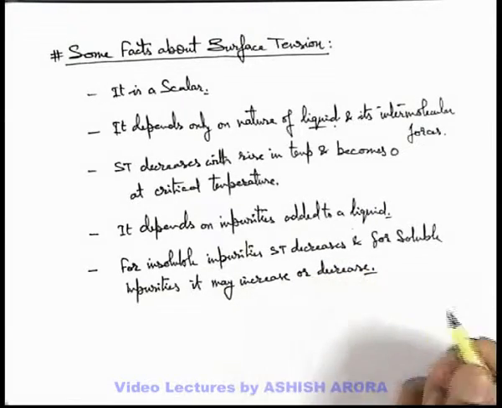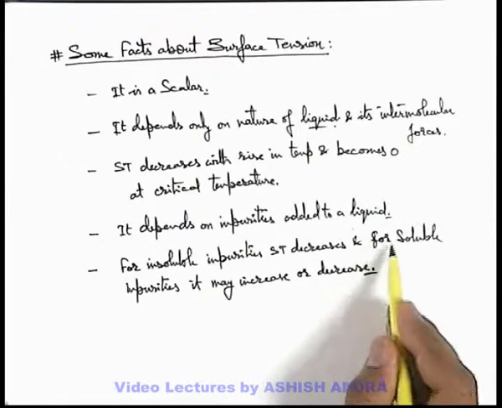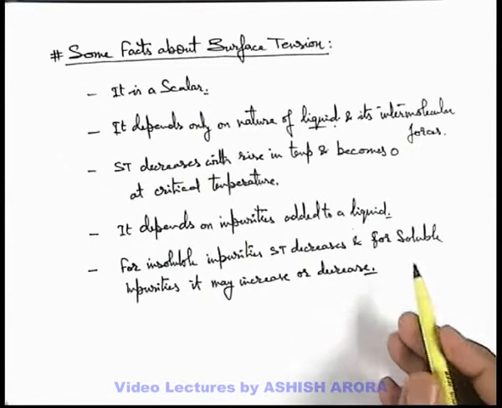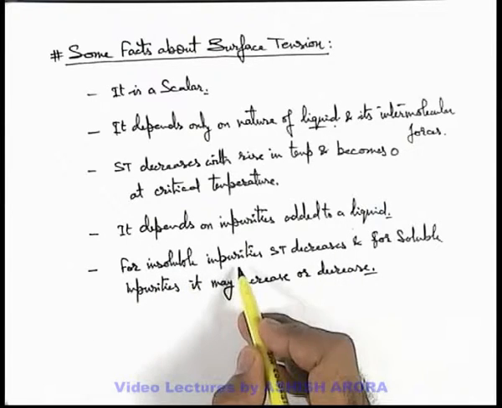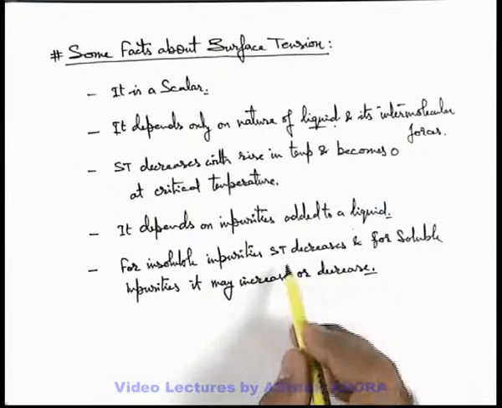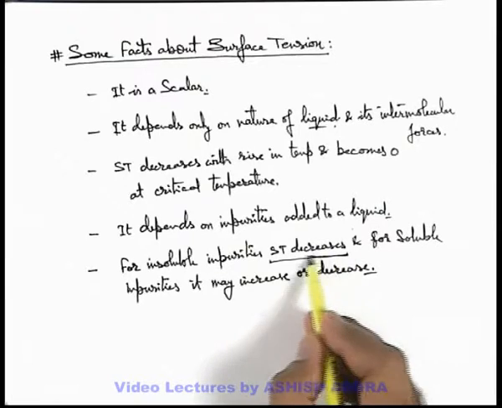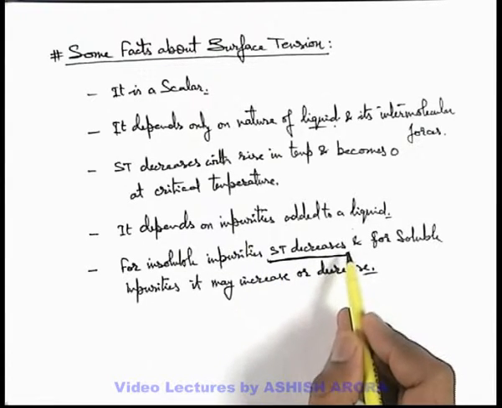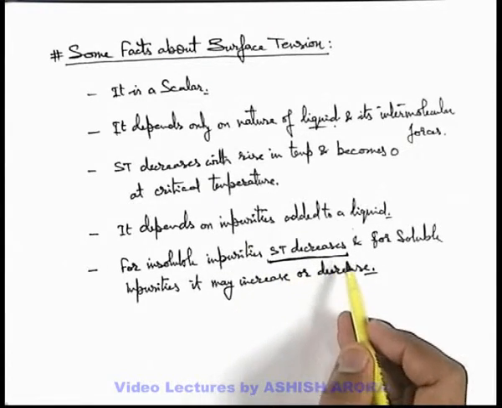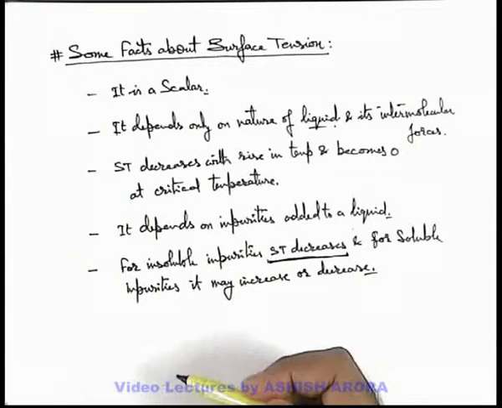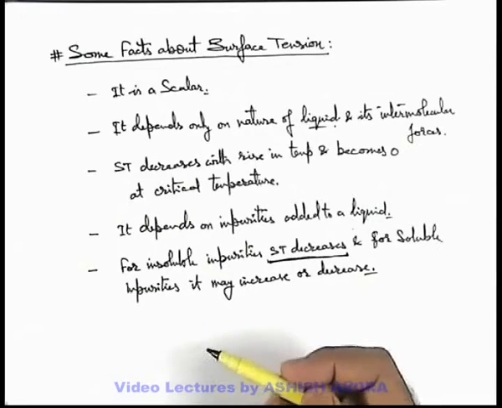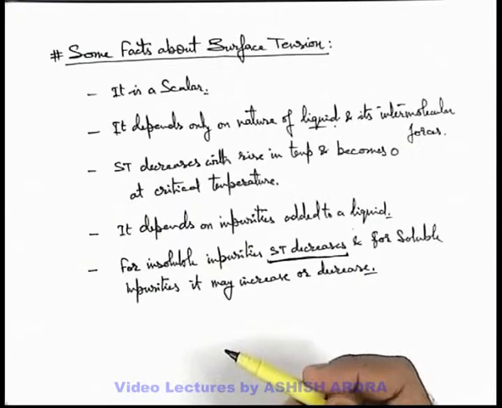As we have just discussed, when the impurities are soluble, in that case the surface tension may increase or decrease, but if impurities are insoluble or suspension particles, then it'll always decrease surface tension because it'll have a tendency to decrease the intermolecular forces between the liquid particles. So just keep these facts in mind, which are quite useful in understanding the property of surface tension for a liquid.